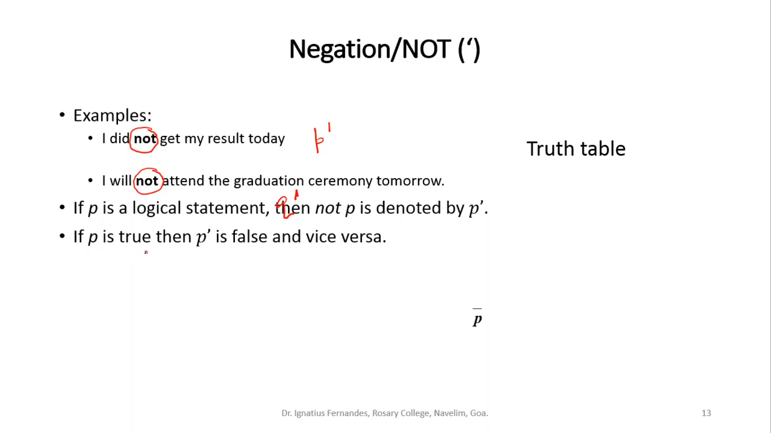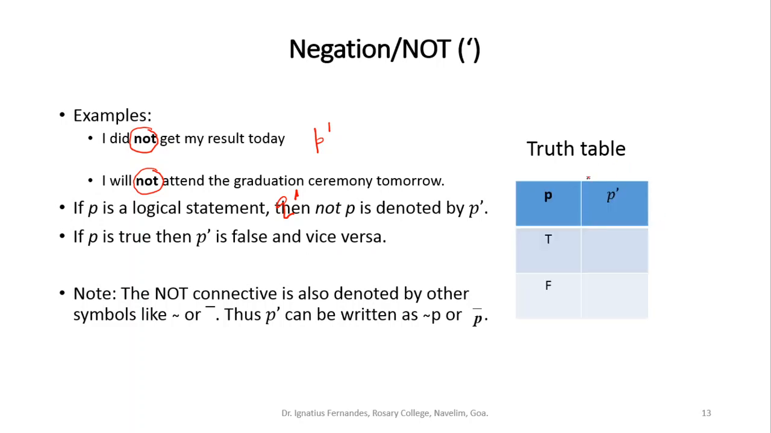So if P is true, then P dash is false, and vice versa. If I write down the truth table for this, if P is true, the opposite of that is false, and if P is false, then the opposite of that is true. So this is the truth table for NOT. It is just converting into the opposite.